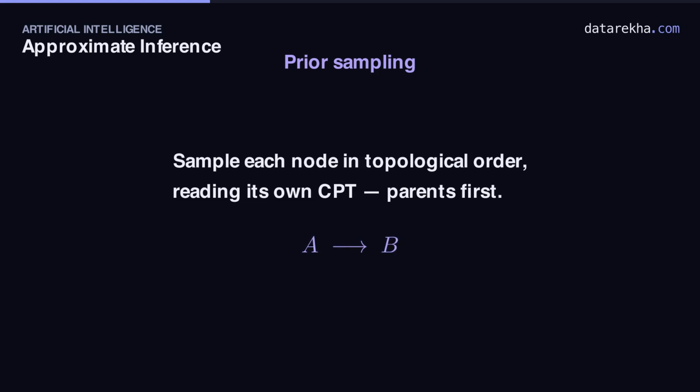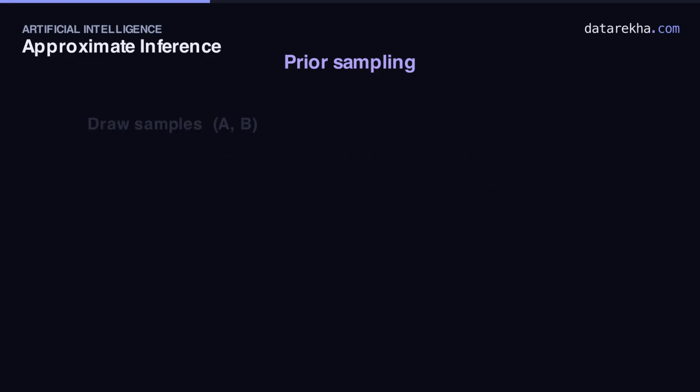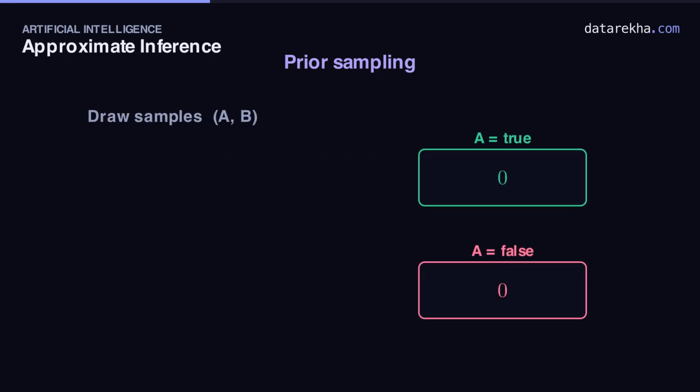The simplest recipe is prior sampling, also called direct sampling. Walk the network top to bottom, in topological order, parents before children. At each node, flip a weighted coin from its table. Sample A first, then use A's value to sample B. Let's actually run it and drop each finished sample into one of two bins on the right. Did it come out with a true or a false?